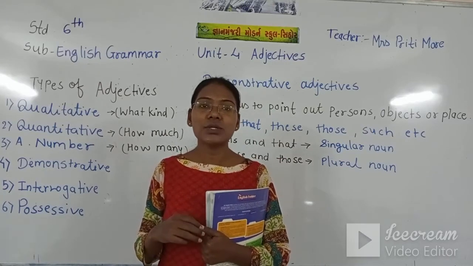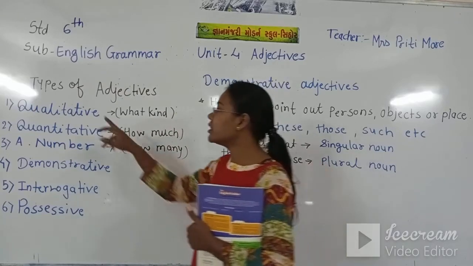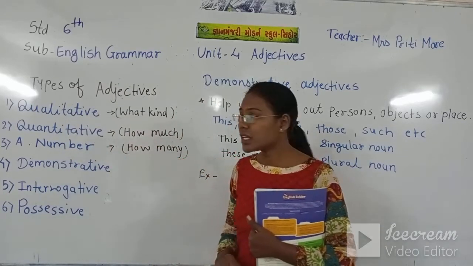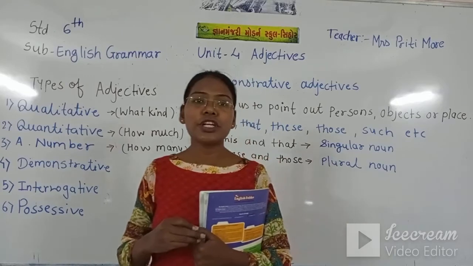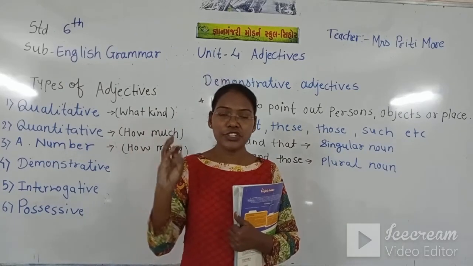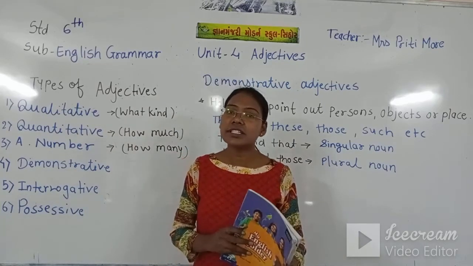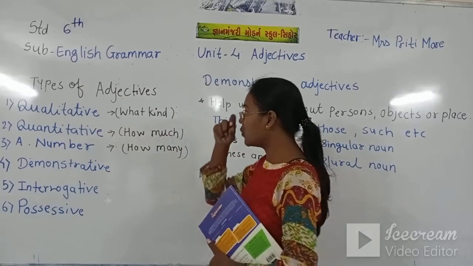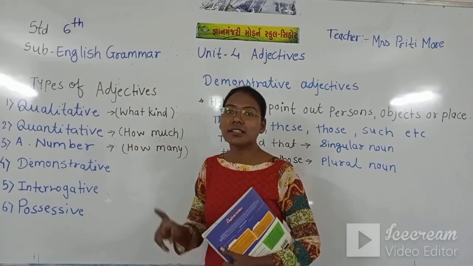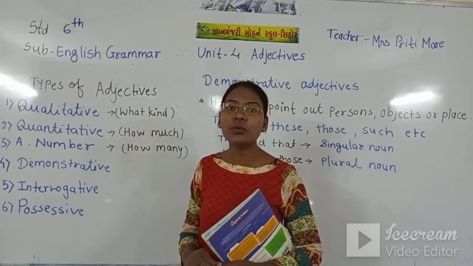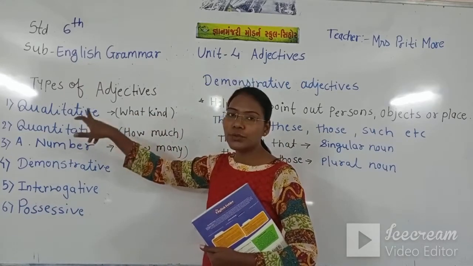That means if we ask the question to the noun with "what kind," we will get the answer in a qualitative adjective, which tells us more about the noun according to its color, shape, material, size, status, taste and other physical features.